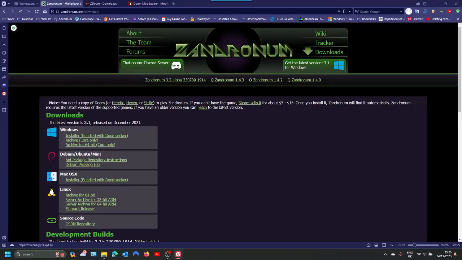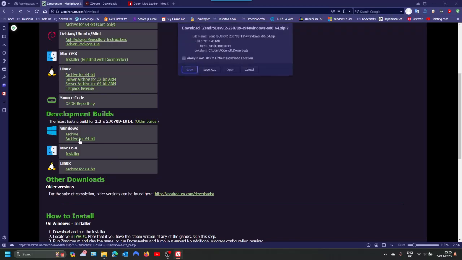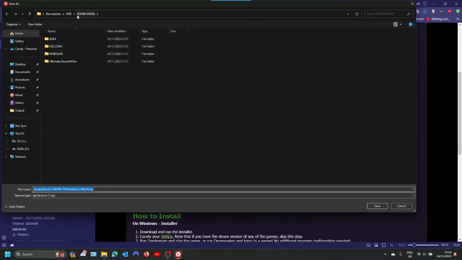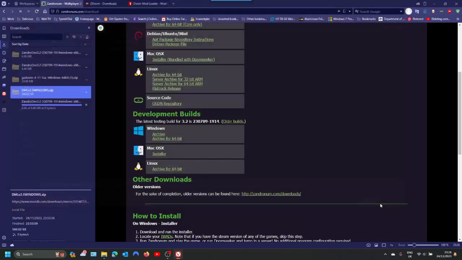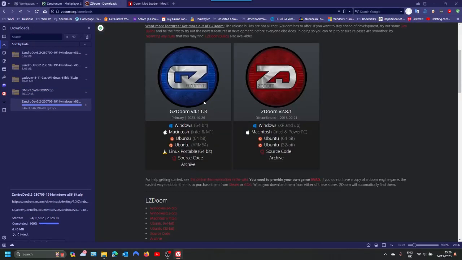So search for Zandronum, click on the downloads page. I use Windows, so I'll be installing the Windows build, and if you have a 64-bit system, I recommend just grabbing the 64-bit version. So I'll download the 64 archive. Same for GZDoom. I'll take you through how to install both of these. So once again, the 64-bit.